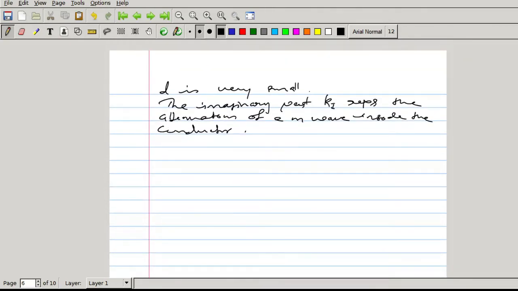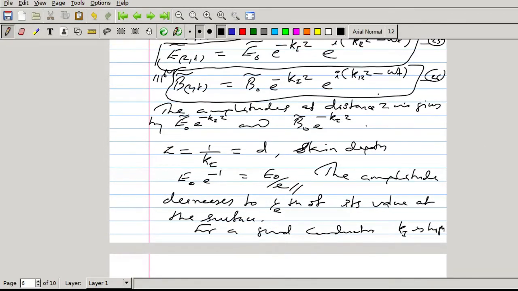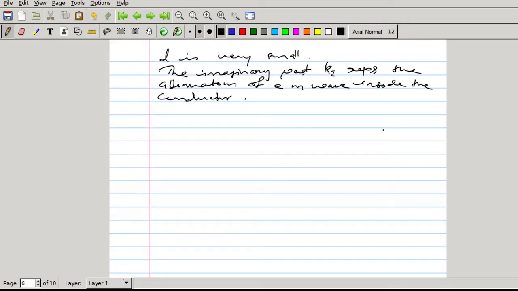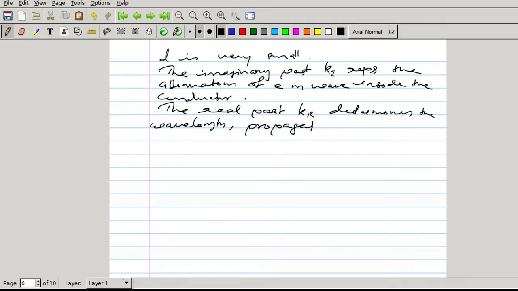Now the real part is inside this term. The wave-like characteristics are represented by the real part. So the real part kr determines the wavelength, the propagation speed, and the refractive index of the medium.